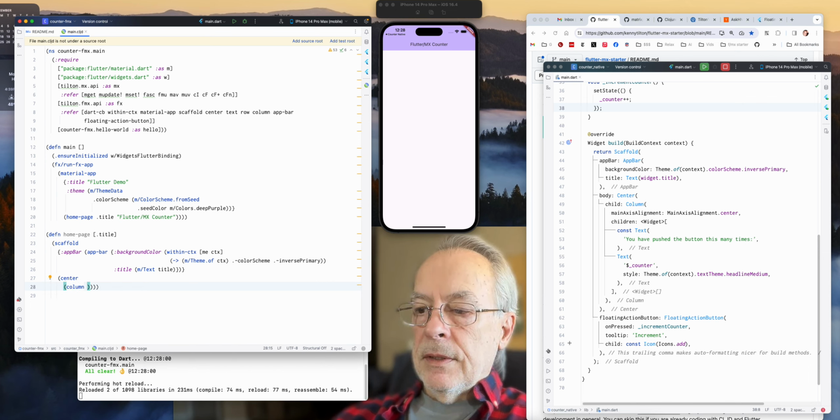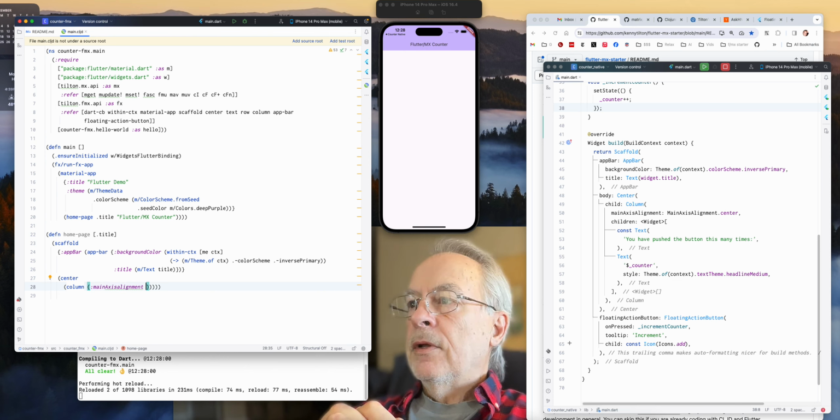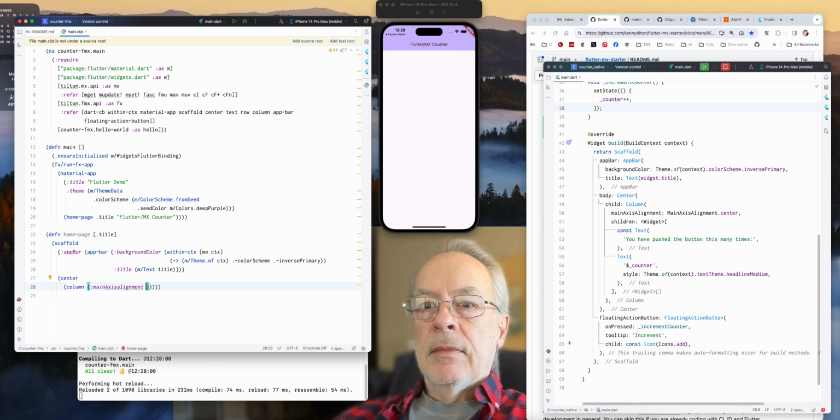Okay, now here I need main axis alignment, center, column, main axis alignment.